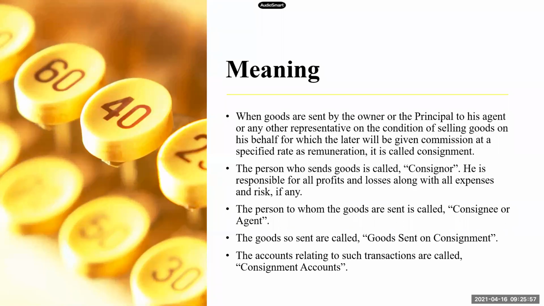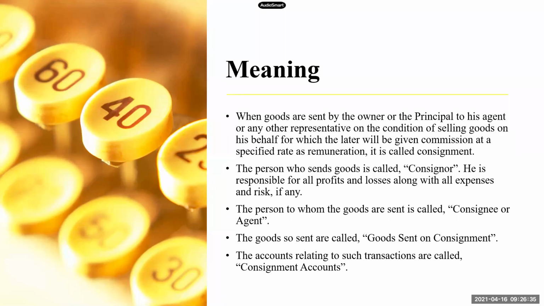The owner or the principal is sending goods to his agent on the condition that the agent will sell the goods at a commission. So the agent will sell the goods on behalf of the consignor and this agent will sell the goods on behalf of the principal and the principal will pay some commission to the agent at a specified rate. So the rate of commission is decided in advance. The principal will pay some fixed rate of commission to the agent for selling the goods. So this type of arrangement is called consignment business.